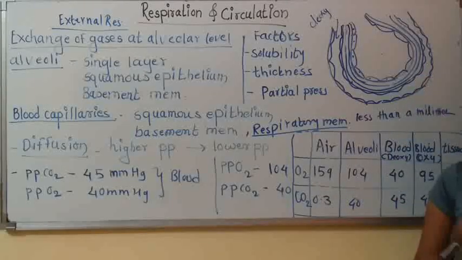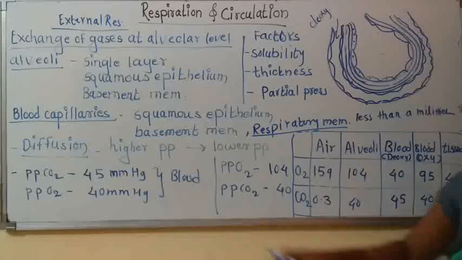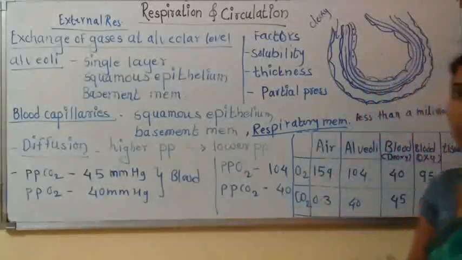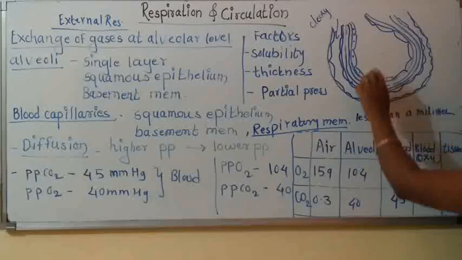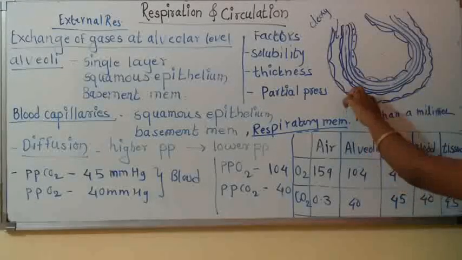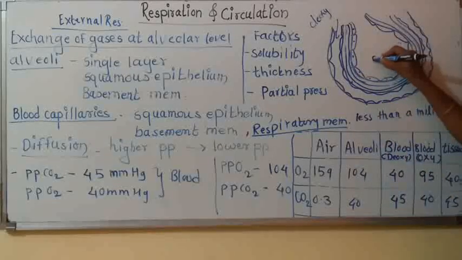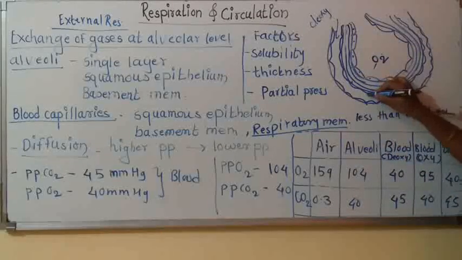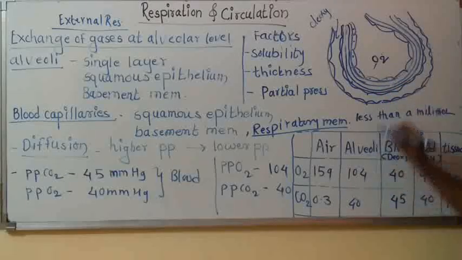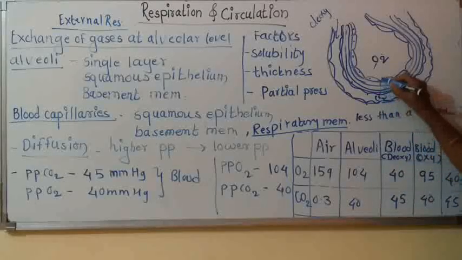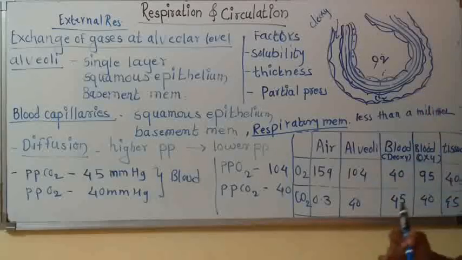In that case, water flows from higher to lower. In the same way, gases are going to diffuse from where to where? From alveoli to blood capillary, and from blood capillary they are going to diffuse into the alveoli. But which gases? Oxygen diffuses from alveoli to blood capillary, and carbon dioxide diffuses from capillary to alveoli.